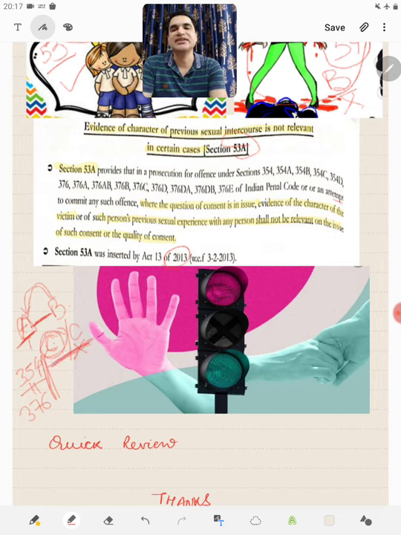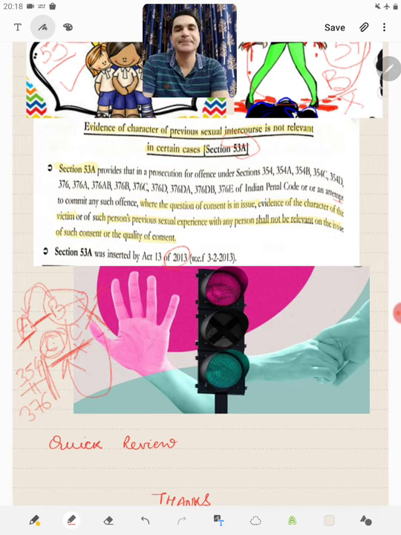So the question is whether there was consent or not, and if there was consent, then what was the quality of that consent. Then evidence cannot be given that B is normally of bad character. The character of B will not be relevant to show that as she is of bad character, she may have given the consent.